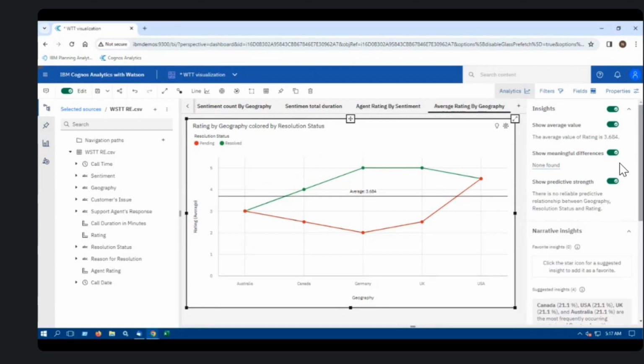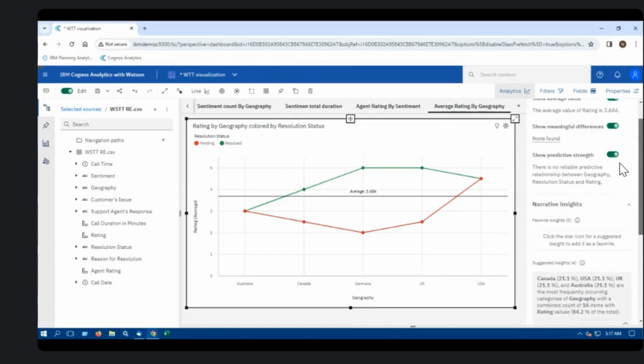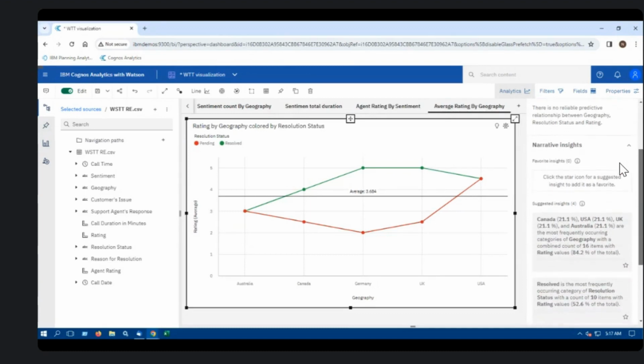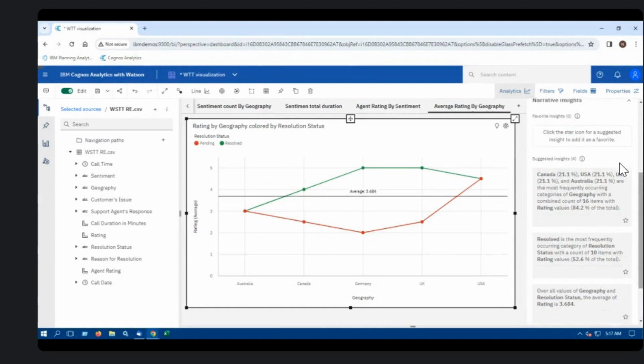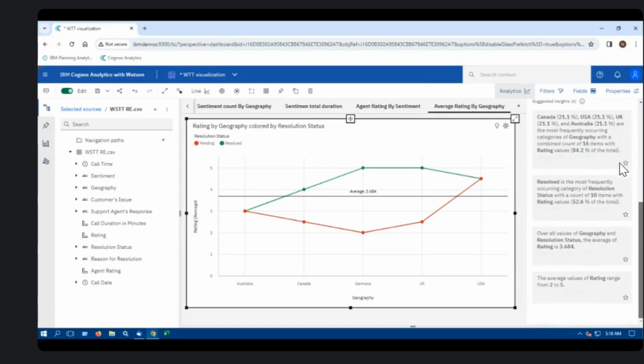And we have, in fact, predictive analytics that can be enabled on this dashboard. So let me just go down to the narrative insights. I see 4 suggested insights. And yes, so the number of resolved queries is, in fact, more than the number of pending queries by just a margin of 2%, and the overall values of geography, the resolution state which we see on the top, was 3.6. Can we go one step further down? And the average values of ratings lie between the range of 2 to 5, and 5, yes, is the maximum rating, but we haven't had a very dismal rating for agent as of such.